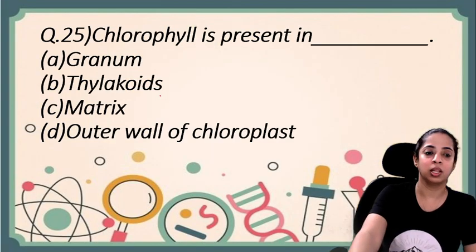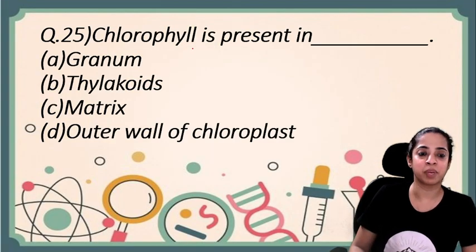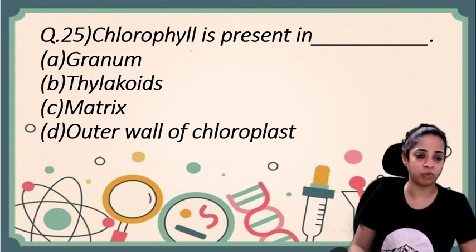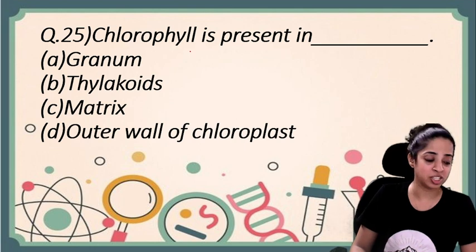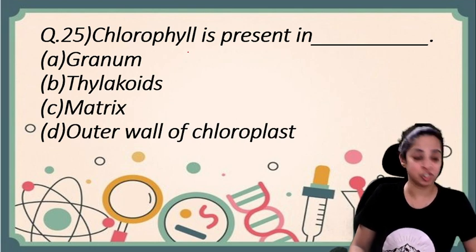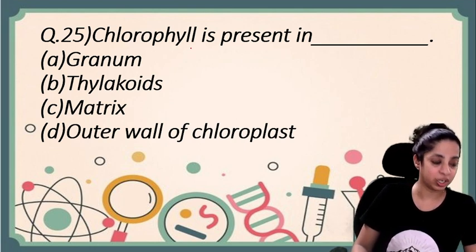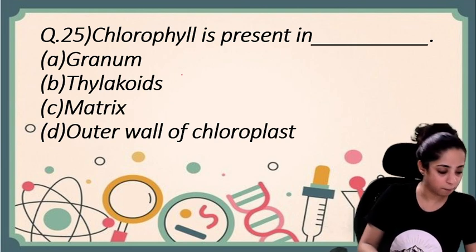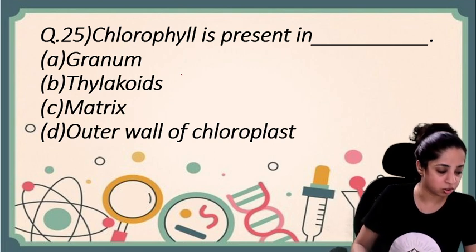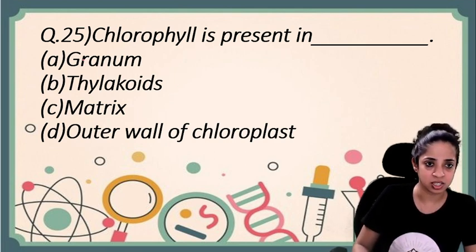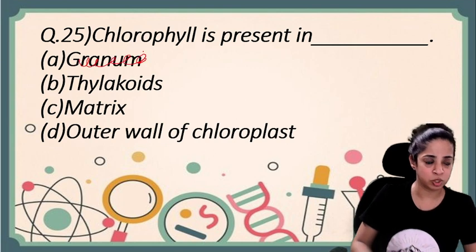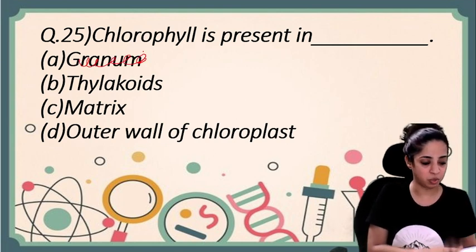Okay, let's move ahead. Chlorophyll is present in. Is it present in granum, thylakoids, matrix and outer wall of chloroplast? Now the question seems easy but the options are confusing. So read the question very carefully. Okay. So guard cells contain, this is guard cells. The option was guard cells. Let me read the question again.